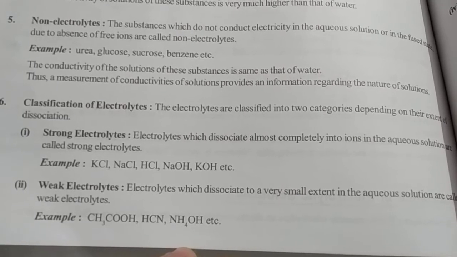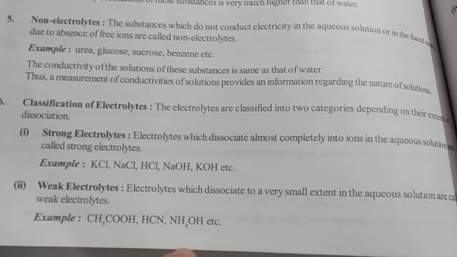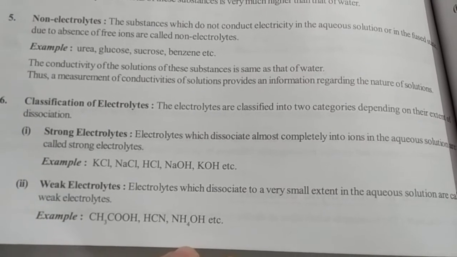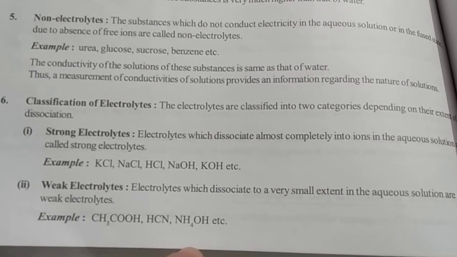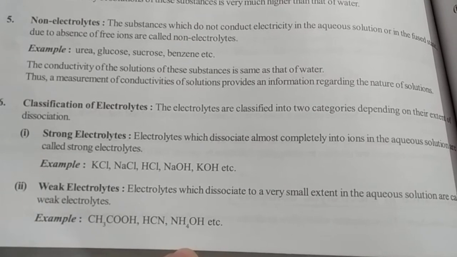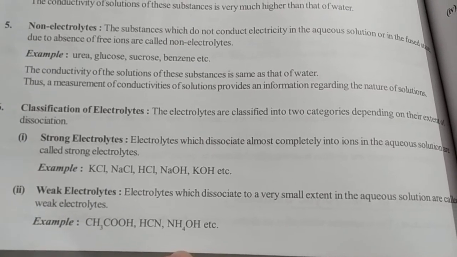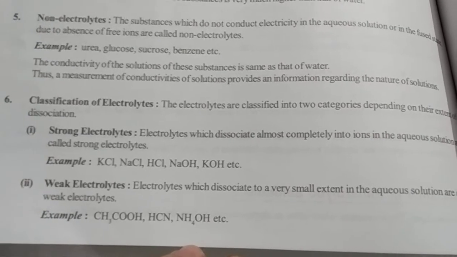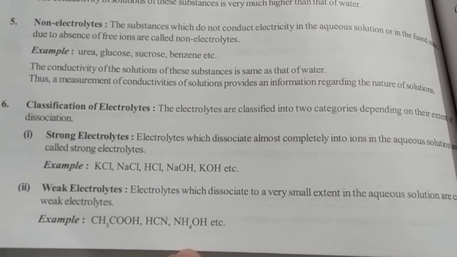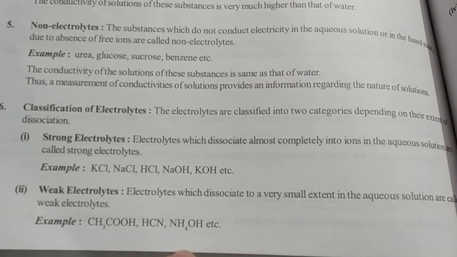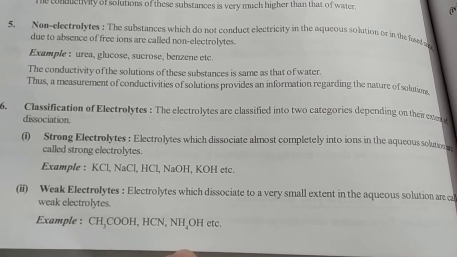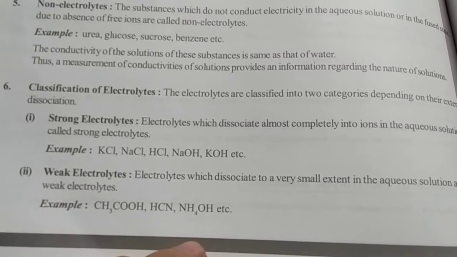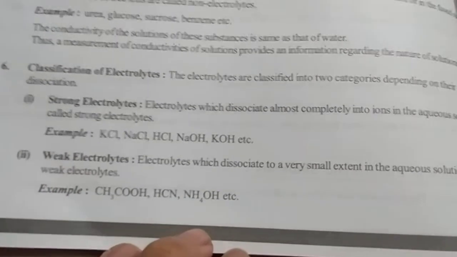For example, KCl breaks down completely into K plus and Cl minus ions. NaCl is the same, Na plus and Cl minus ions. HCl is like that only, H plus and Cl minus ions. NaOH gives Na plus and OH minus ions. KOH gives K plus and OH minus ions. So these compounds dissociate completely, meaning they break down completely in aqueous solution, therefore they are known as strong electrolytes.